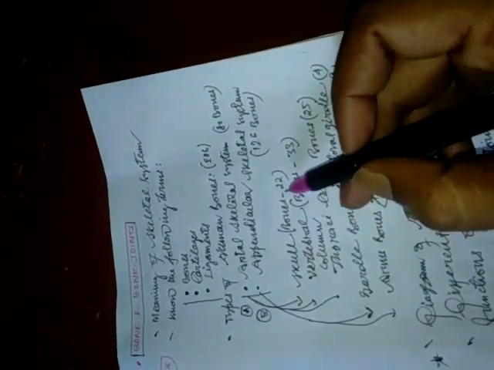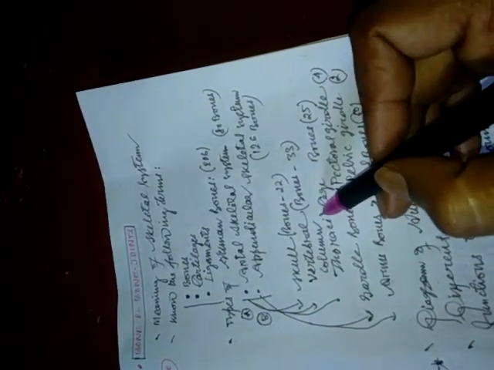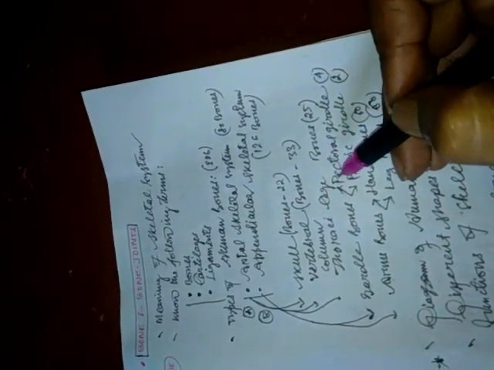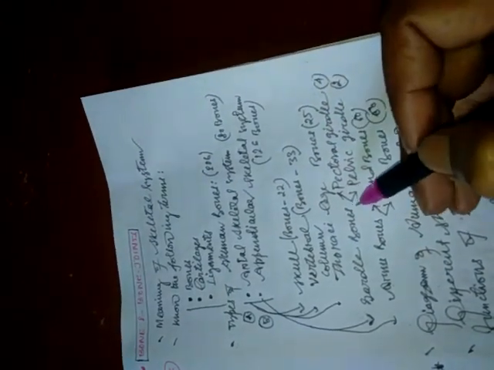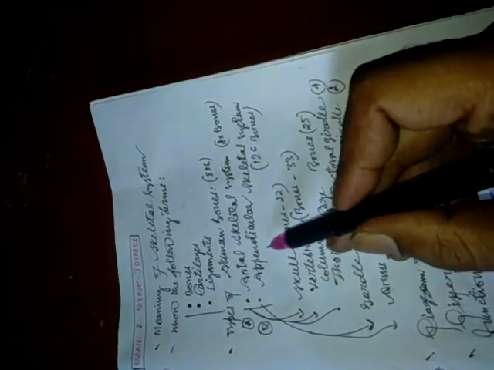The number of skull bones is 22, vertebral 33, and thoracic cage bones 25.